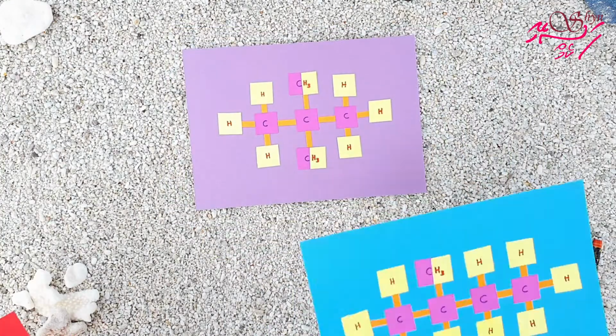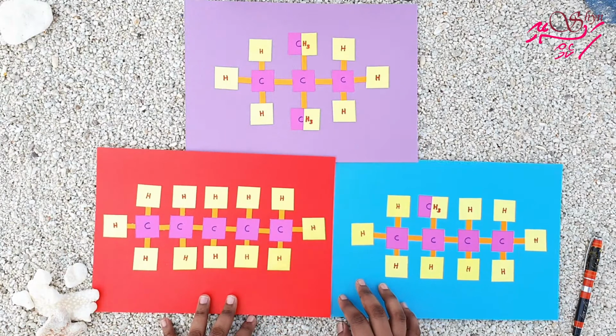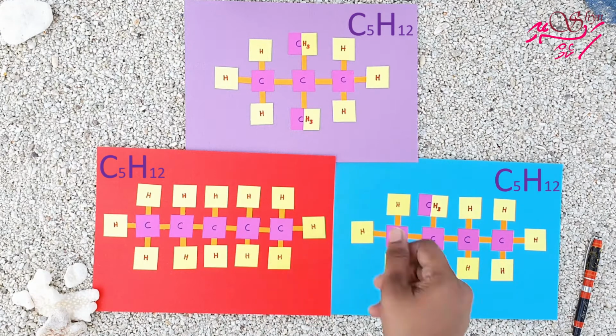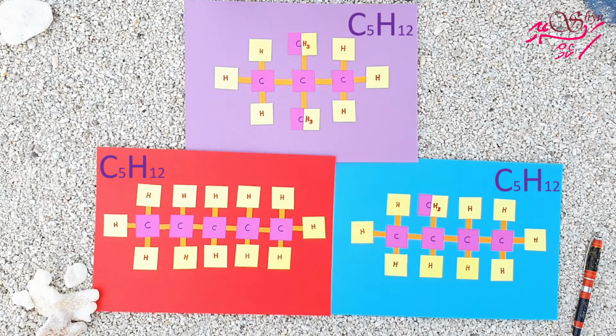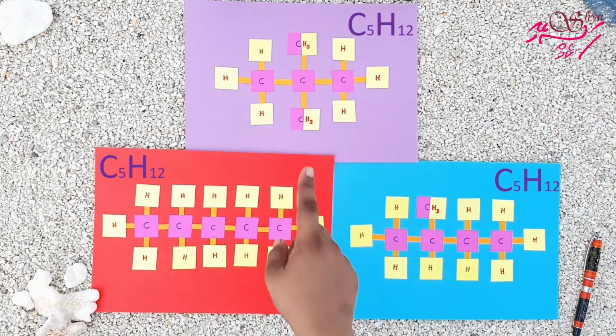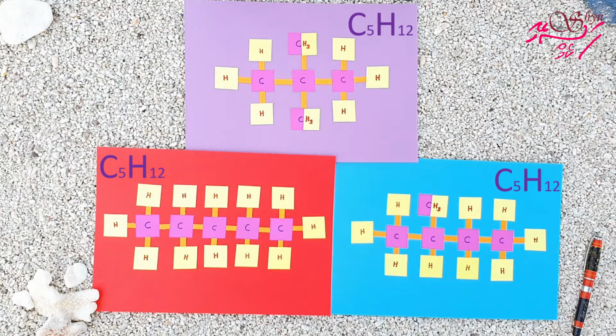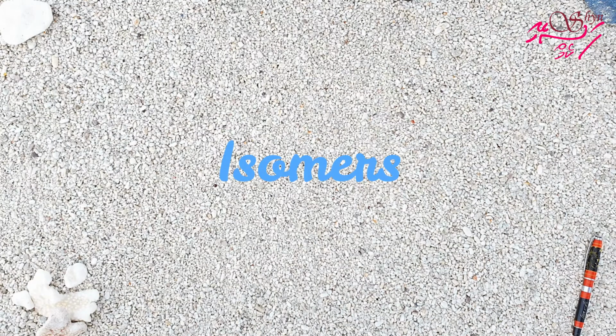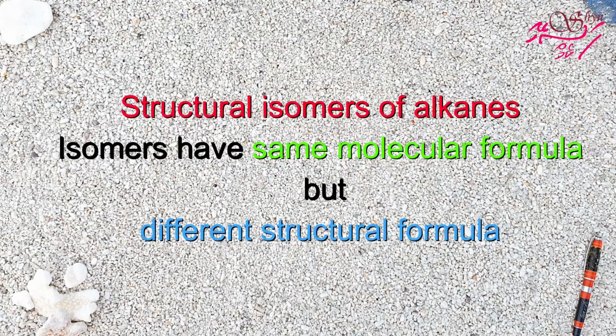Now let's look at all of these structures together. All of them have the same molecular formula, which is C5H12. But as you can see, the structures are different because of presence of branches. And this structure has 2 branches but still the same molecular formula. There is a special name given to such structures which have same molecular formula but different structural formula. They are called isomers. In this lesson we are going to learn about structural isomers of alkanes. Isomers are defined as molecules that have same molecular formula but different structural formula.